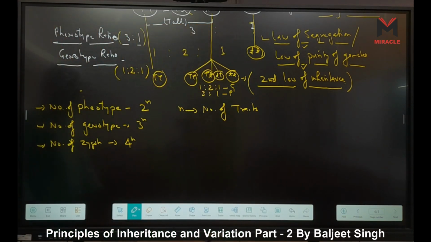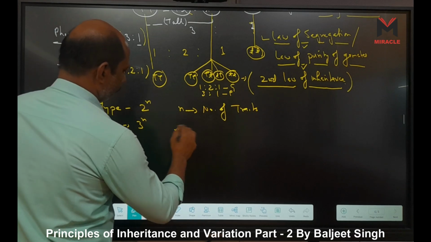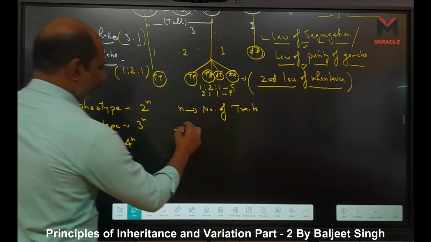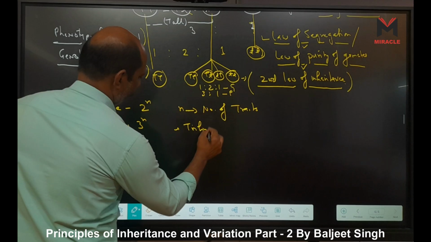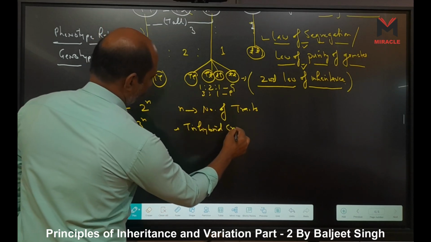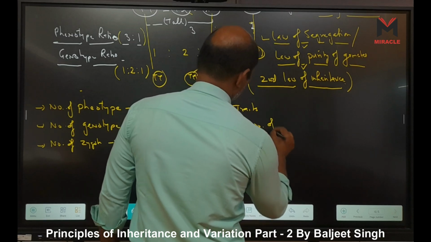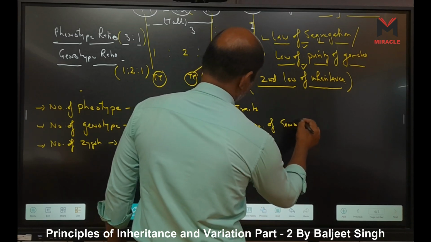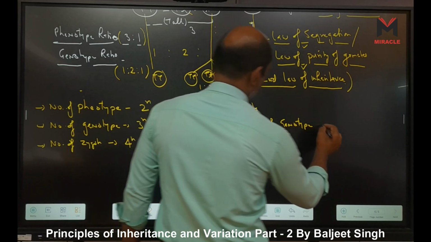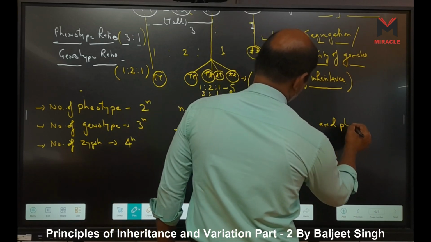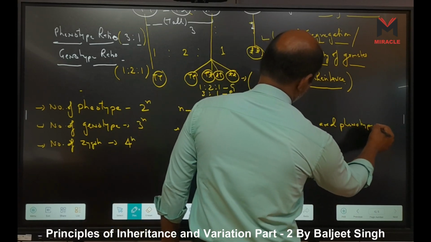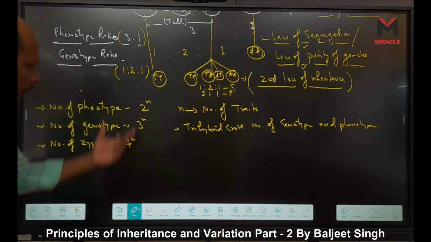As for example, suppose I am asking in a trihybrid cross, the number of genotypes and phenotypes. Can you tell me easily by using this formula?